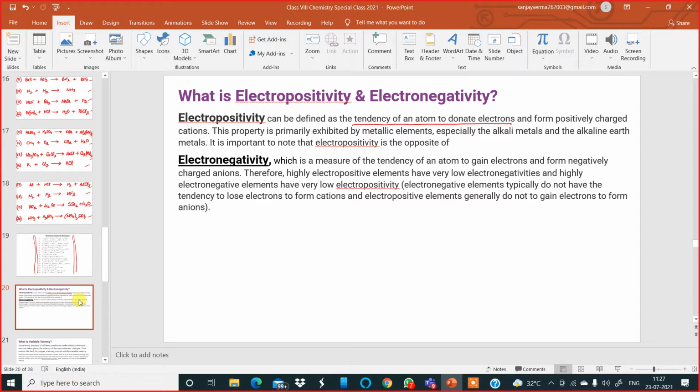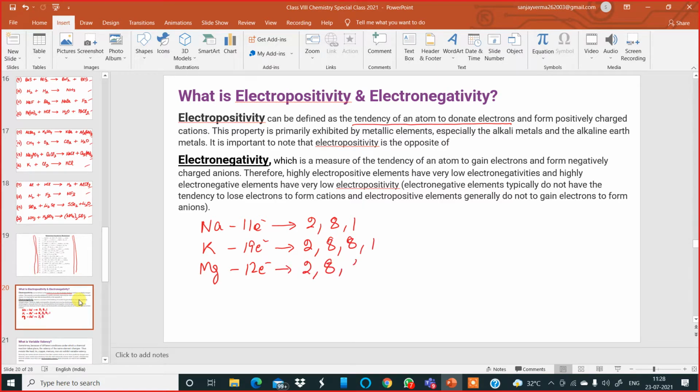If there is an atom of sodium, potassium or magnesium, sodium has 11 electrons, potassium has 19 electrons, magnesium has 12 electrons. Sodium's electronic configuration is 2, 8 and 1. Potassium's is 2, 8, 8 and 1. Magnesium's is 2, 8 and 2.